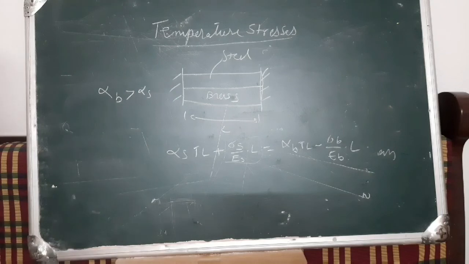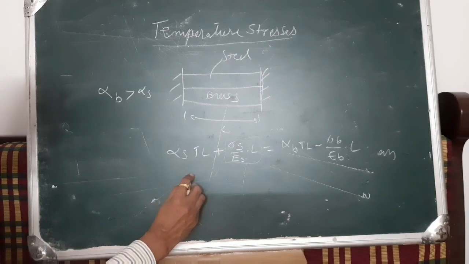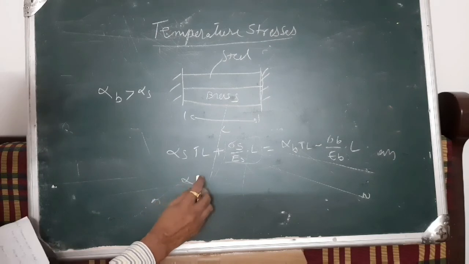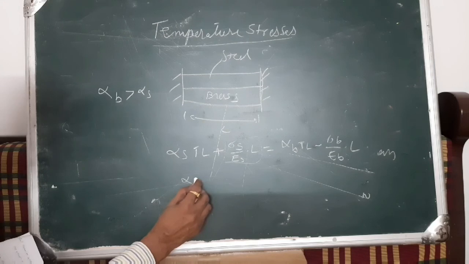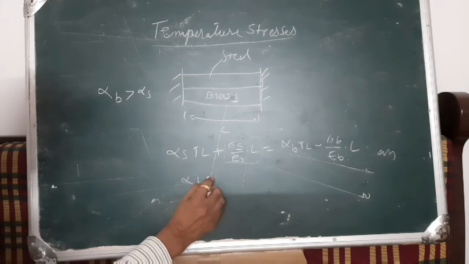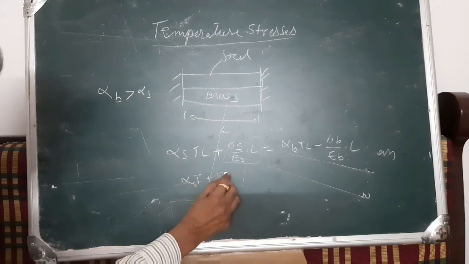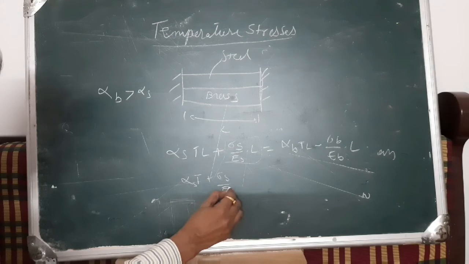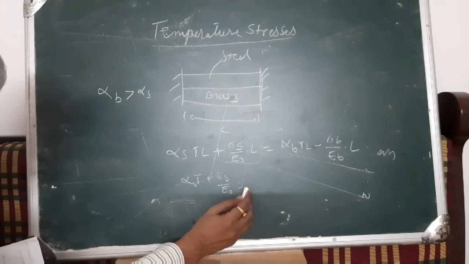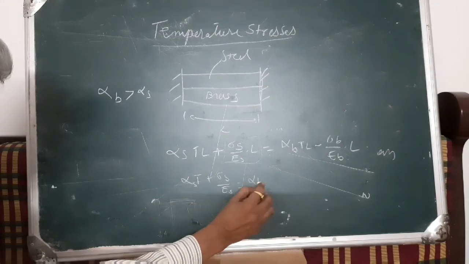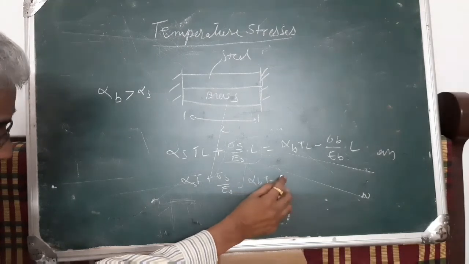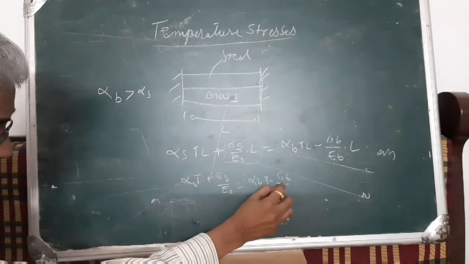So using this equation we get alpha S T plus sigma S upon Es is equal to alpha B T minus sigma B upon EB.